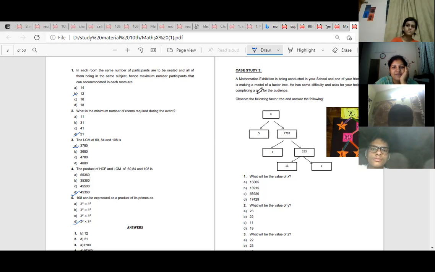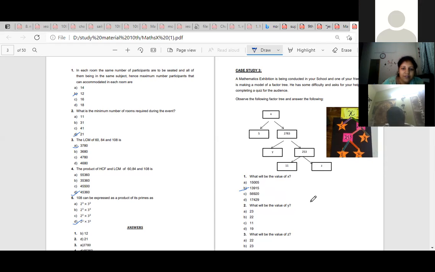Third case study, first one is 1395. Find the value of x. 1395. 13915. Value of y: 11. Z: 23.